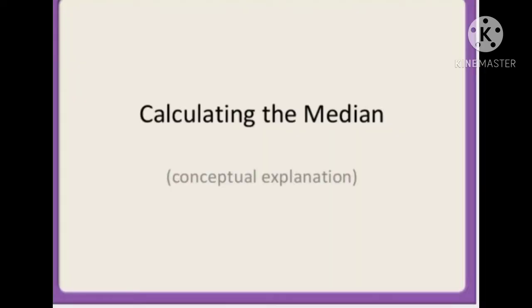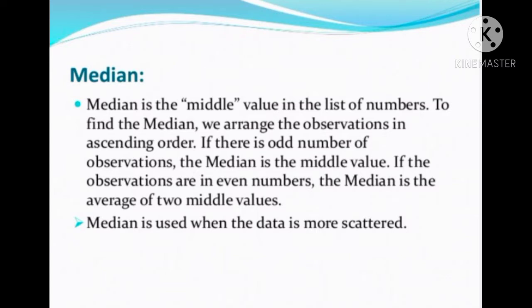In this session, we are going to learn about median. The definition of median is the middle value in the list of numbers. To find the median, we arrange the observations in ascending order. If there is an odd number of observations, the median is the middle value. If the observations are in even numbers, the median is the average of two middle values. Median is used when the data is more scattered.